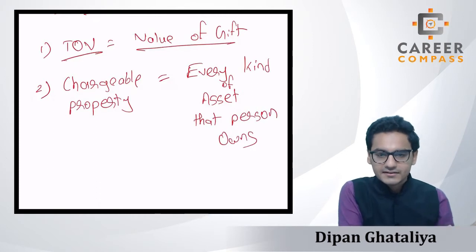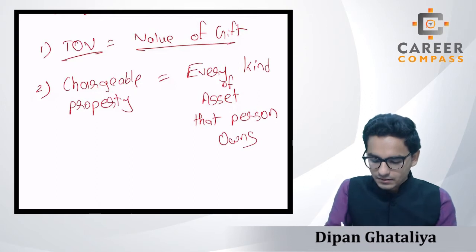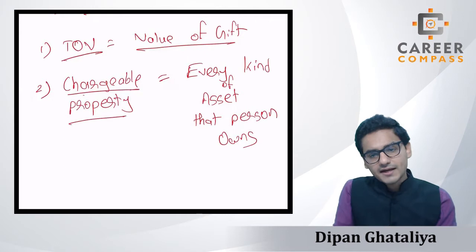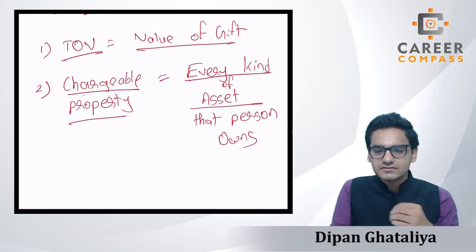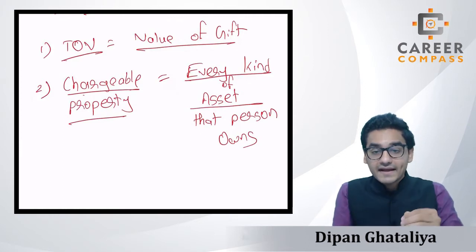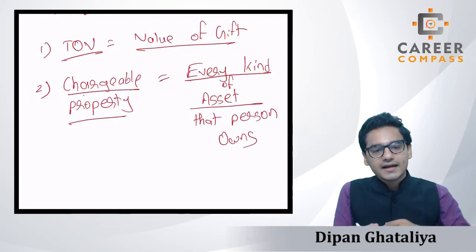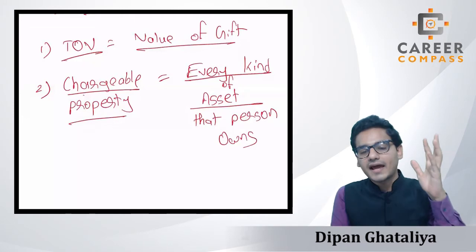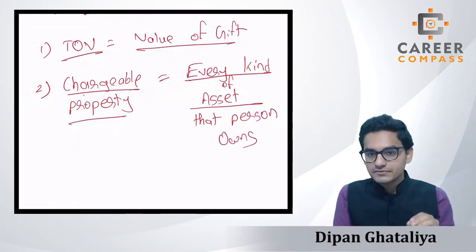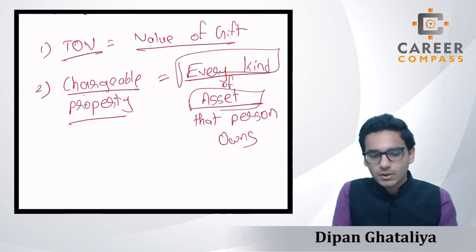Whomsoever, that means if a father is owning like 10 assets, then all the assets will be chargeable because he is owning every kind of asset. And the simple meaning under the IHT of chargeable property, students, is that you have to include all assets. There is no such thing as exceptions or exemptions. Unlike CGT, students, you will not have that kind of list. In the CGT, students, we had a separate list for the chargeable assets and the exempt assets, but here we don't have any kind of list. Each and every asset will become your chargeable property.